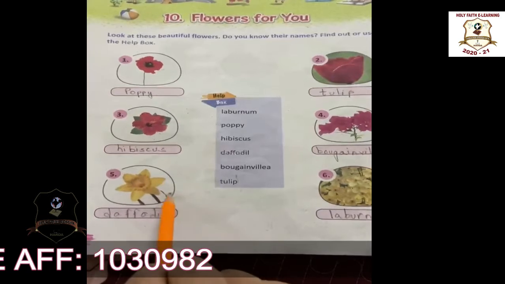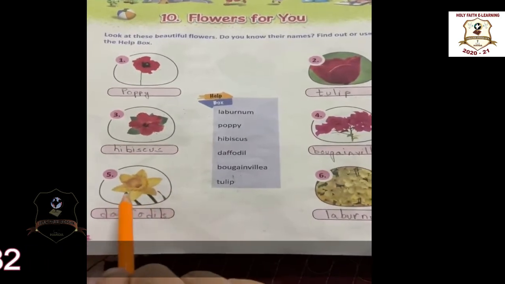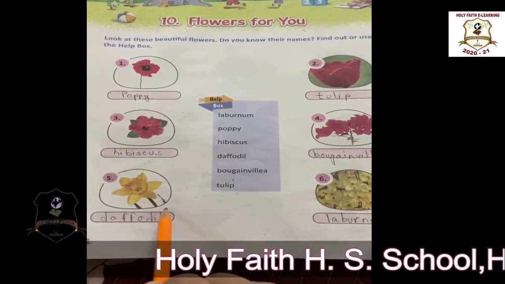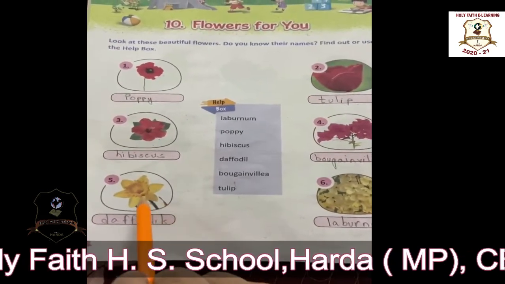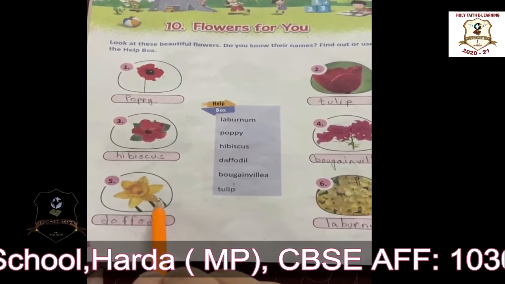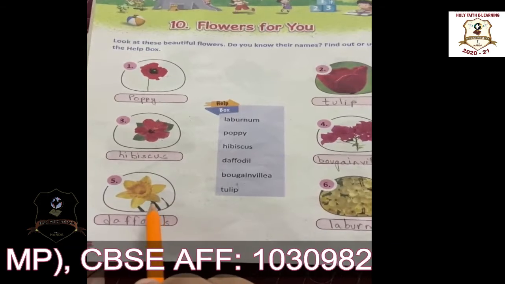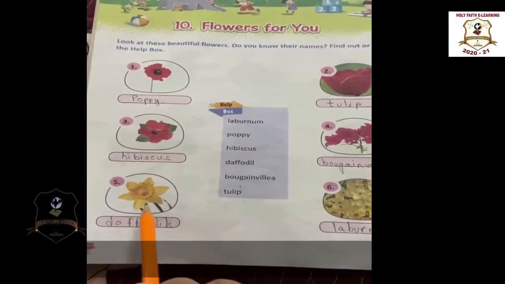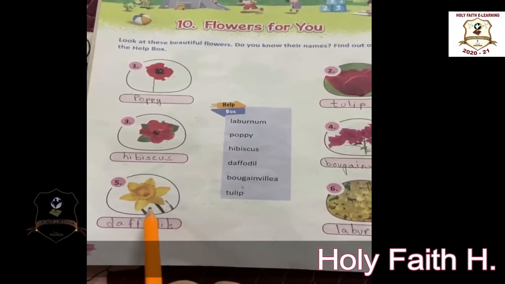Okay. The next is daffodils. This flower is called daffodils. It symbolizes new birth or new beginning. It is yellow and white in color.